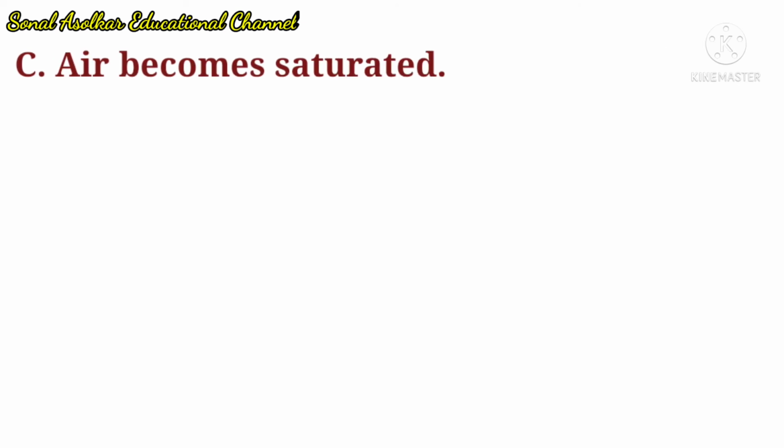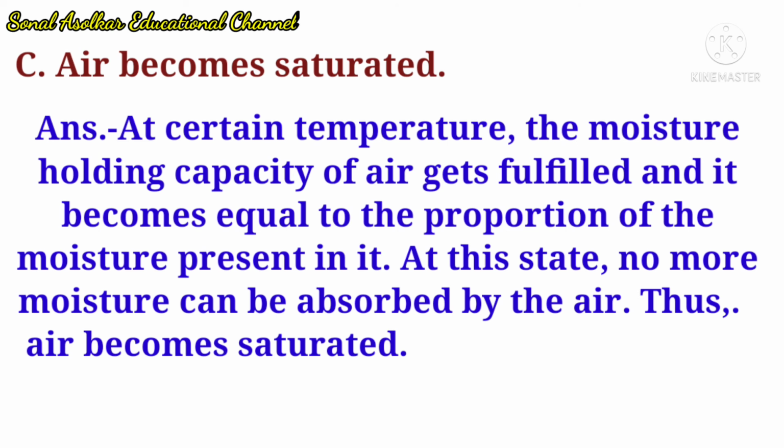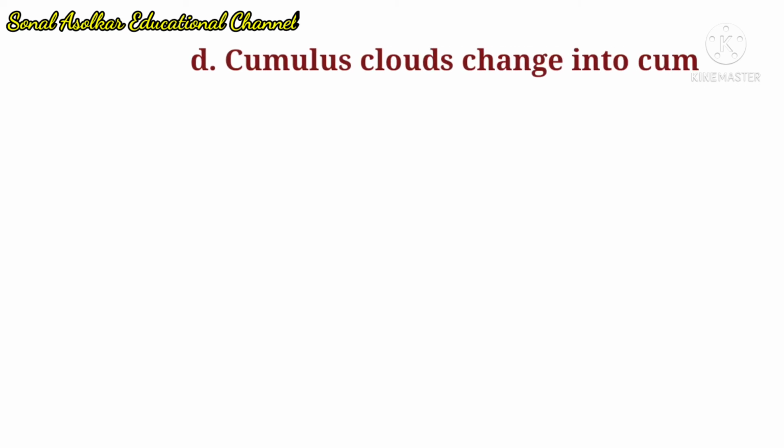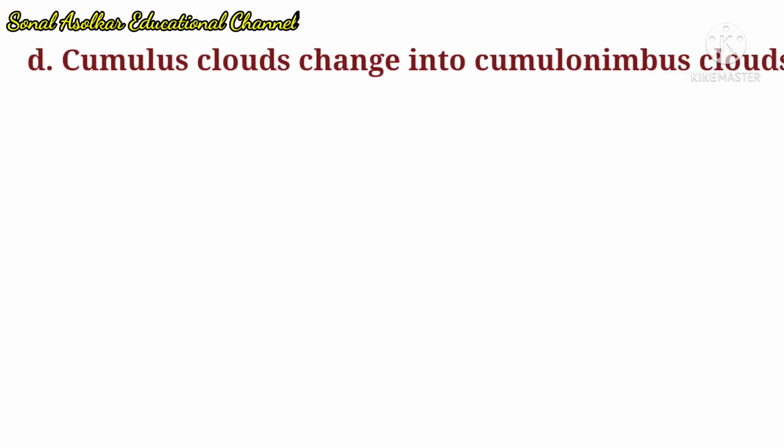Question C. Air becomes saturated. Answer, at certain temperature, the moisture holding capacity of air gets fulfilled and it becomes equal to the proportion of the moisture present in it. At this state, no more moisture can be absorbed by the air. Thus, air becomes saturated. The next question, cumulus clouds change into cumulonimbus clouds.